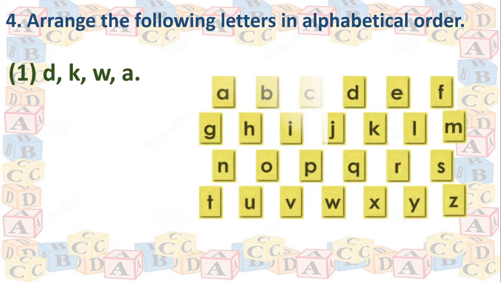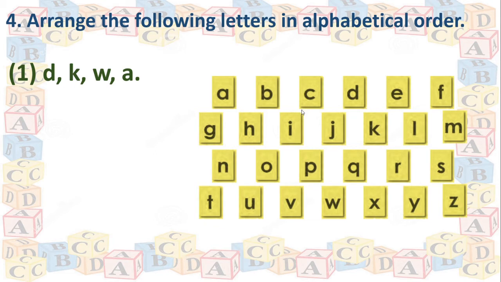Here, see this. It is called alphabetical order. The places are fixed here. First A and after that B comes. After B, C will be there. And after C, D will be there. You cannot change the places of these alphabets. These are fixed. Got that? Yes. Now, dear children, what is asked here? You have to arrange these given letters according to the alphabets.